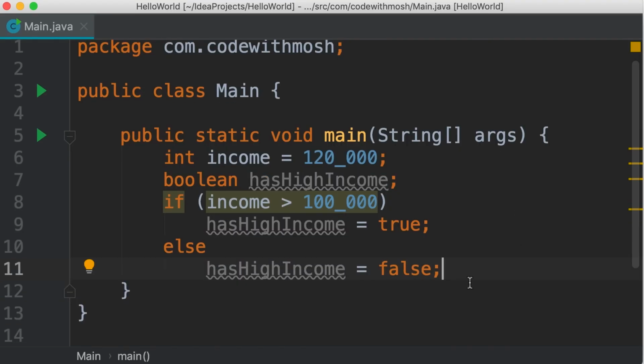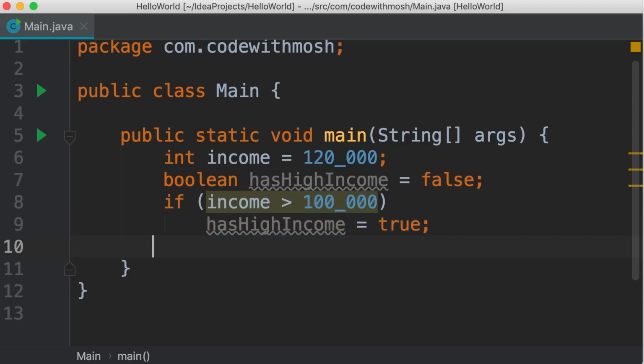So this is one way to implement this scenario, but this code looks very amateurish. A professional programmer doesn't write code like this. Let's improve it step by step. One way to improve this is to give this Boolean variable an initial value. For example, we can set it to false initially, and then we implement this condition. So if the income is more than $100,000, then we set this variable to true. With this, we no longer need this else clause. So that was one improvement, but it's still not ideal.